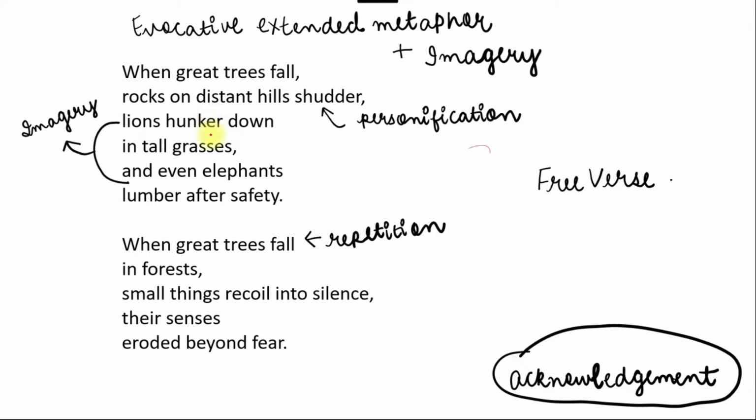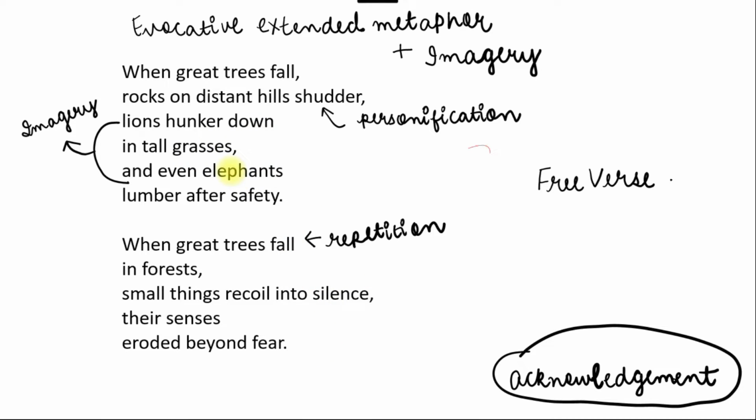It is another figure of speech where it is elaborated in such a way that it creates a mental picture or a mental image in our minds. Also, the entire poem is written in free verse. Free verse is a type of poem where no rhyming scheme is used.